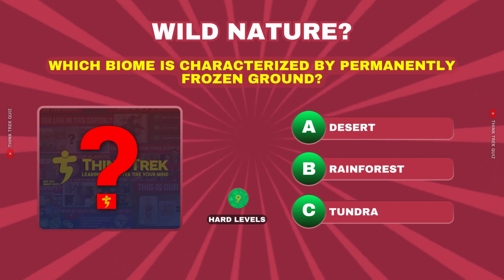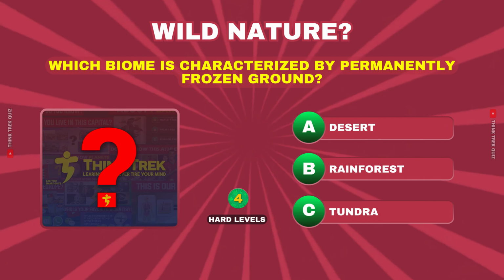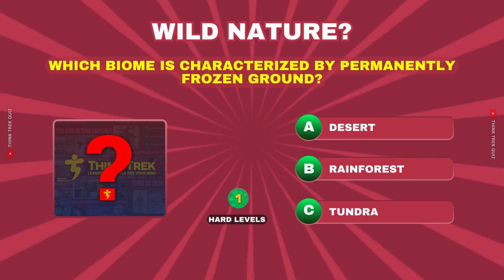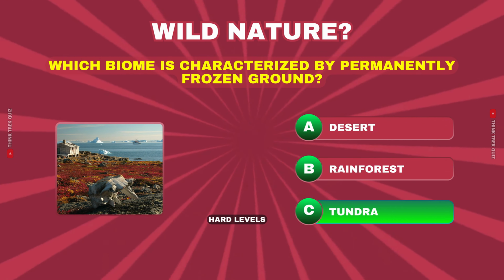Which biome is characterized by permanently frozen ground? Desert, rainforest, or tundra? Come on, you guys can do it. Very good, the answer is C, tundra.